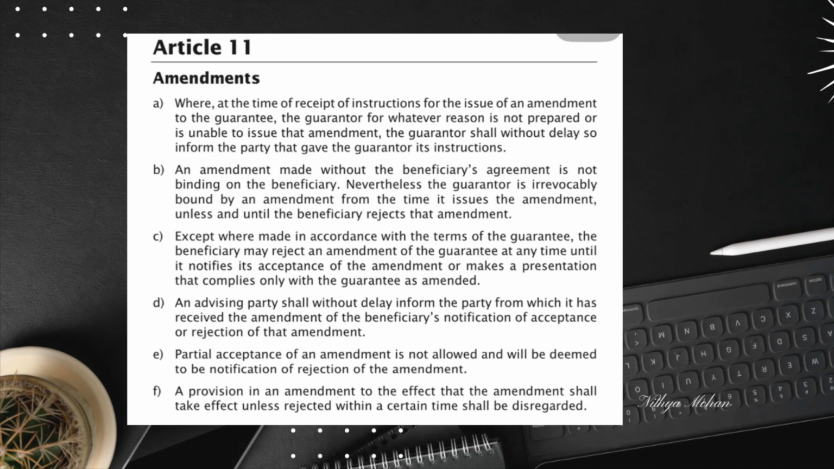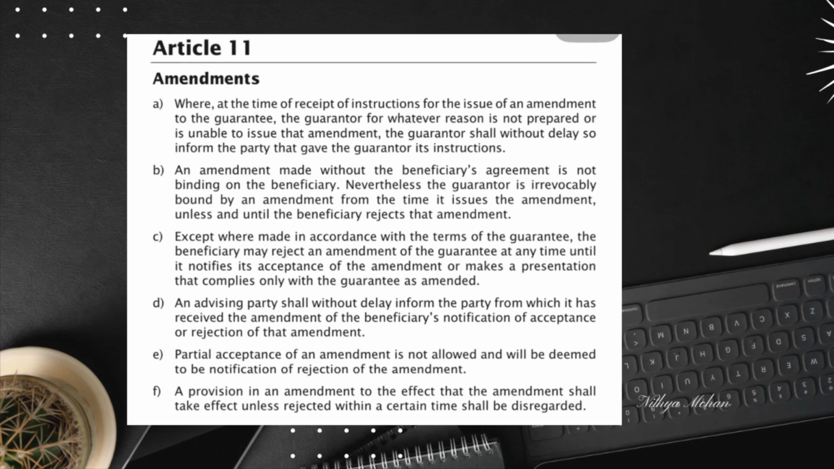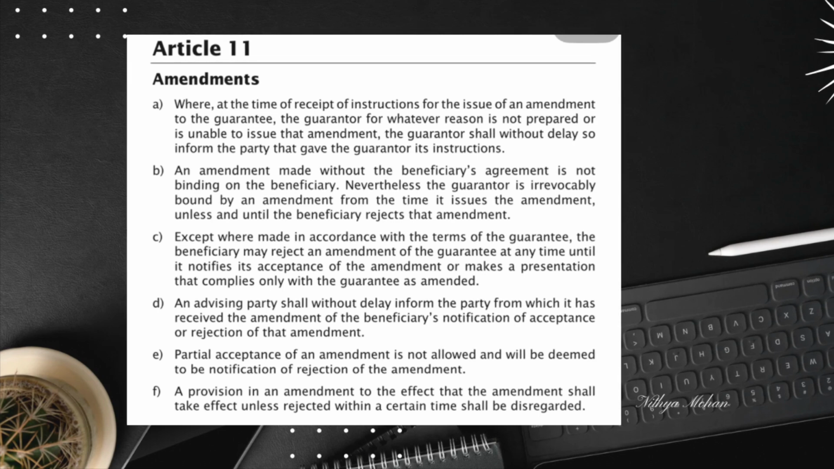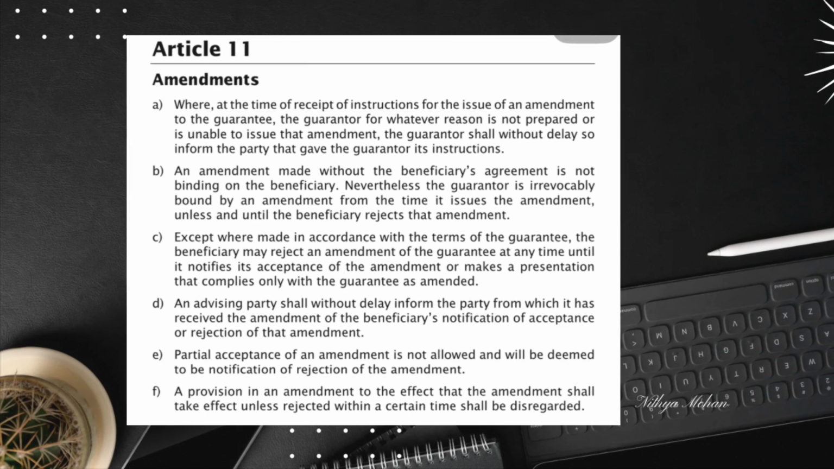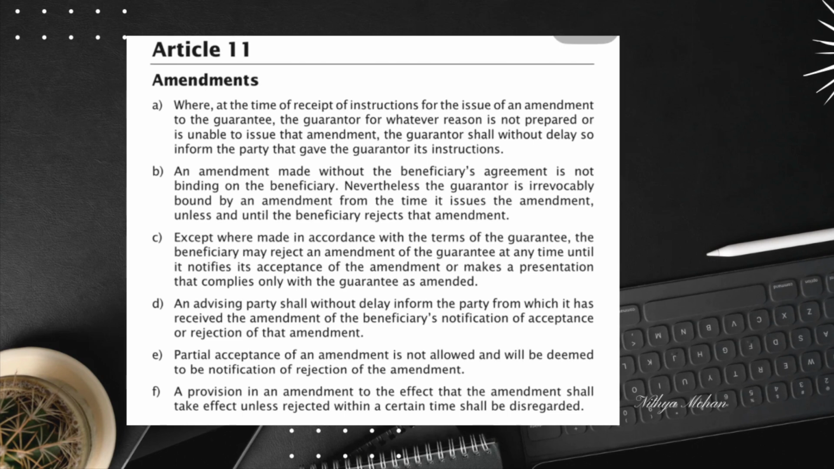Now, key rules for amendments under URDG 758. URDG 758 provides specific guidelines for amending demand guarantees. Let's summarize the key points and we will discuss them in more detail. First one, the guarantor is not obligated to issue an amendment unless previously agreed. If the guarantor cannot issue the amendment, they must inform the instructing party immediately.